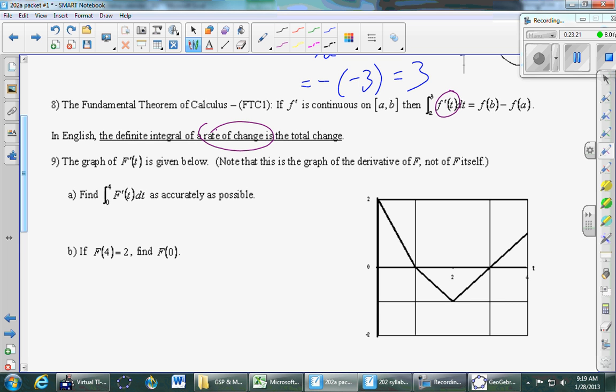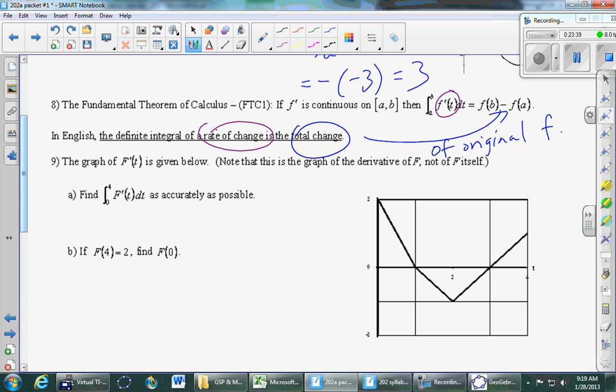The original function in my mind is f. Inside the integral is the rate of change, that's the f prime. What am I finding on the outside? I'm finding the total change of the original function f.